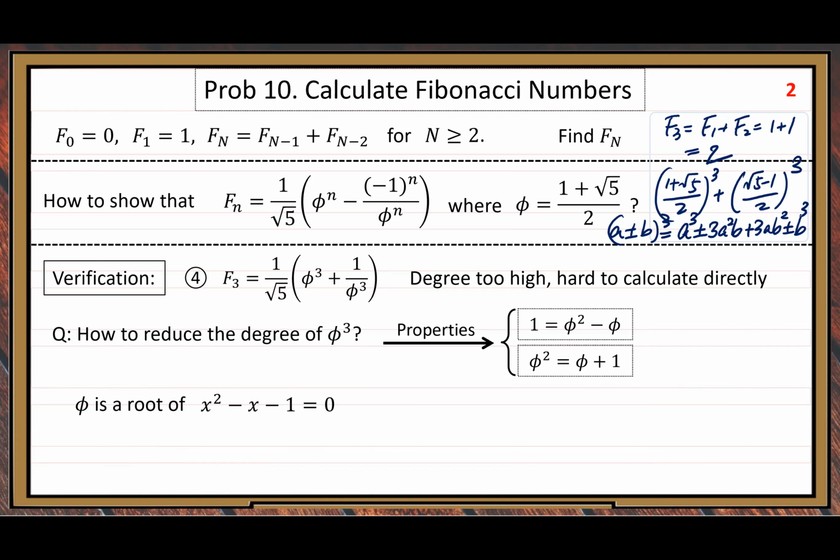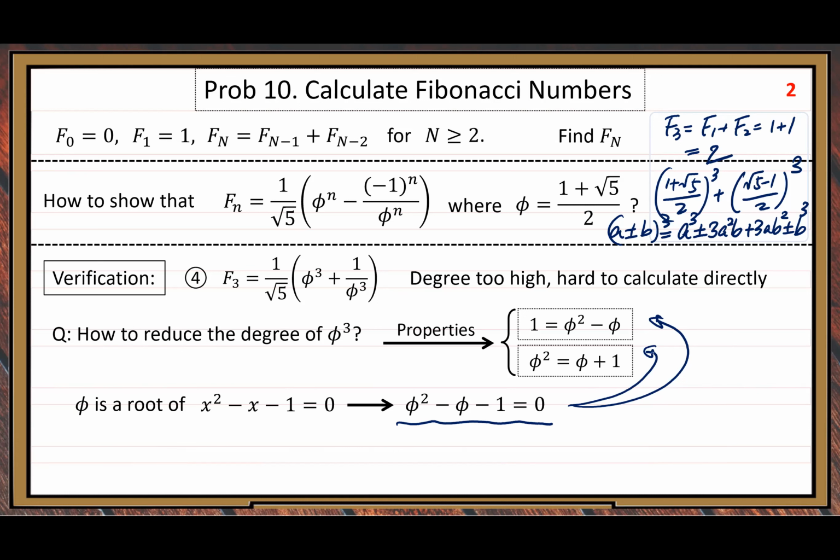The root means if we plug in phi, the equality should hold. So we should have this equality, or identity. This equality, we know it's correct, but we can write it in these two equivalent forms.